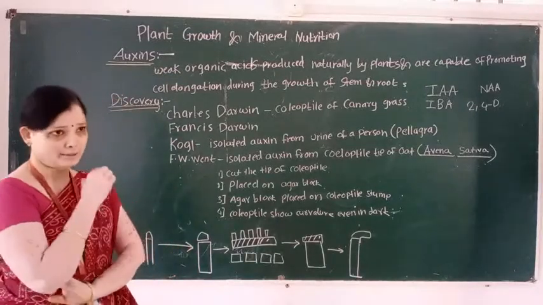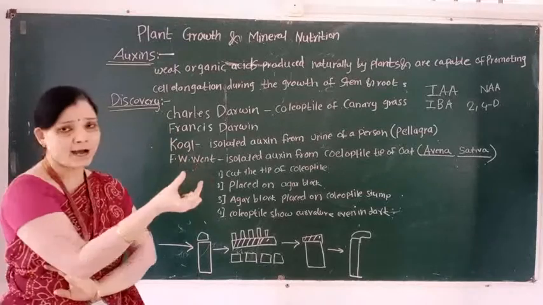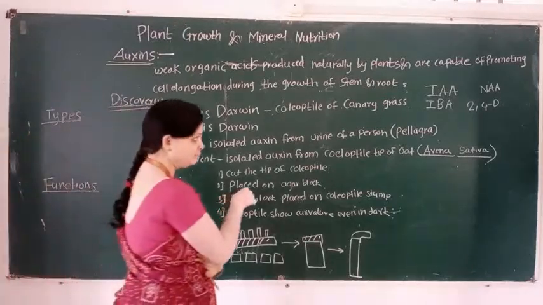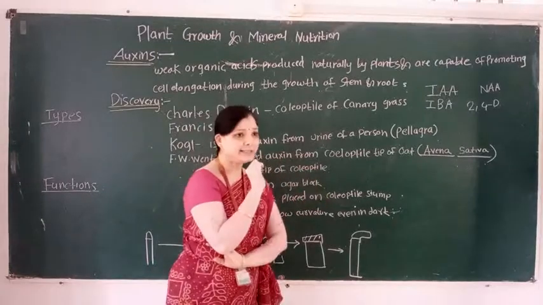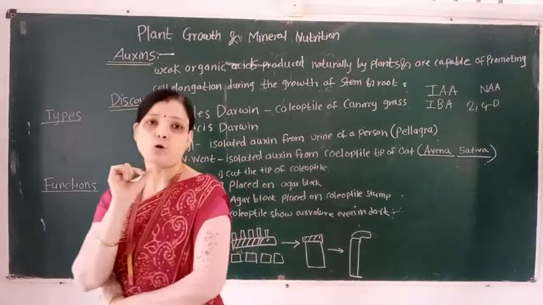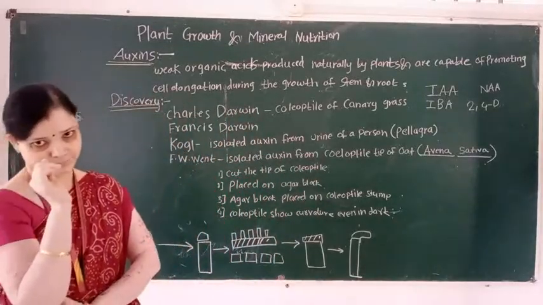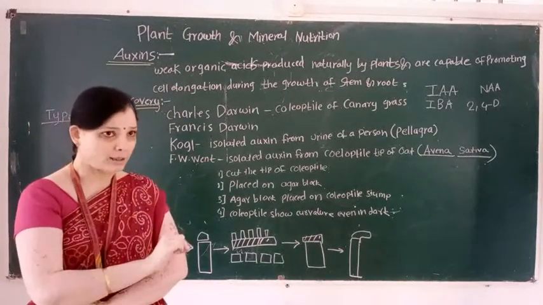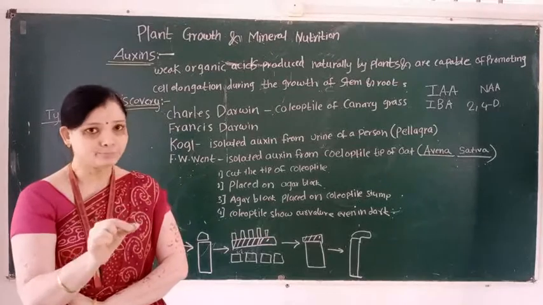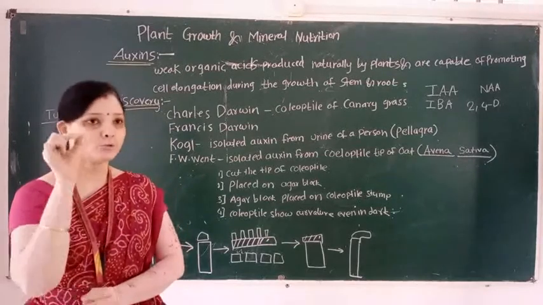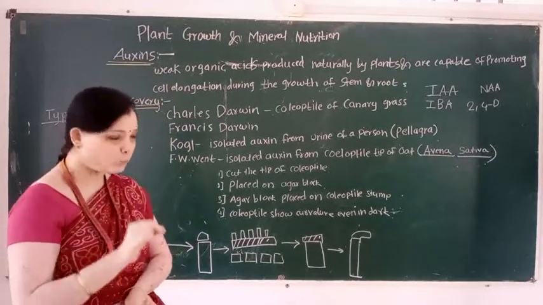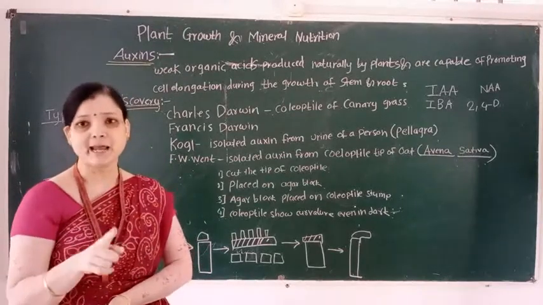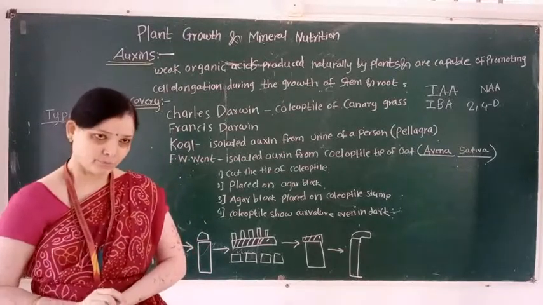Charles Darwin isolated auxin from the coleoptile of canary grass. So here remember this pointer: Charles Darwin isolated auxins from the coleoptile of canary grass.